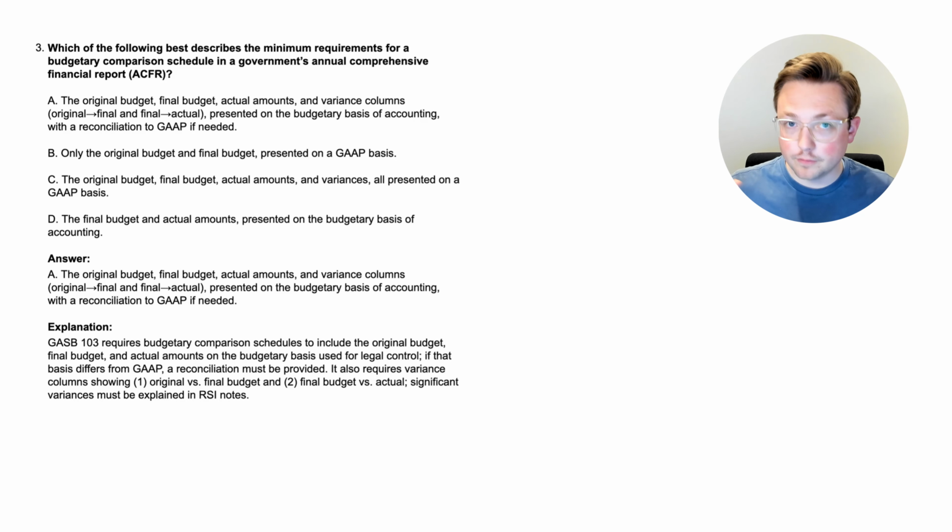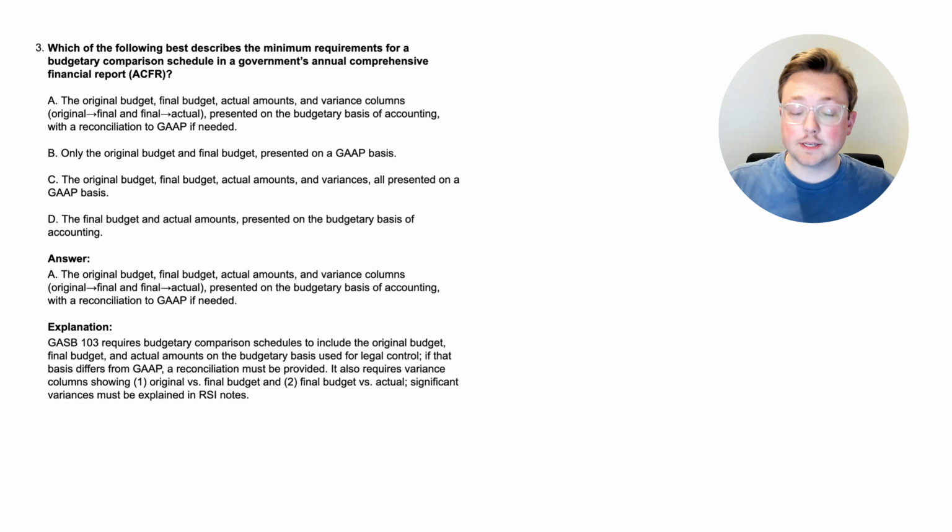So again, if you've seen something in your review course that's a little bit different than this, maybe they're saying that the variance columns aren't required. That might still be true for now, but in the near future, it will probably be updated because the current rule is that they do have to have variance columns. And again, those have to be the original versus the final and the final versus the actual.